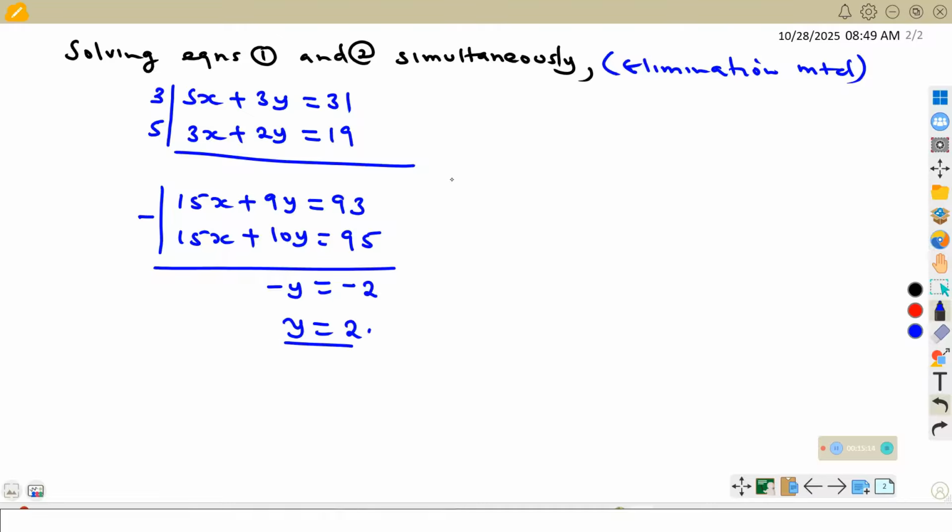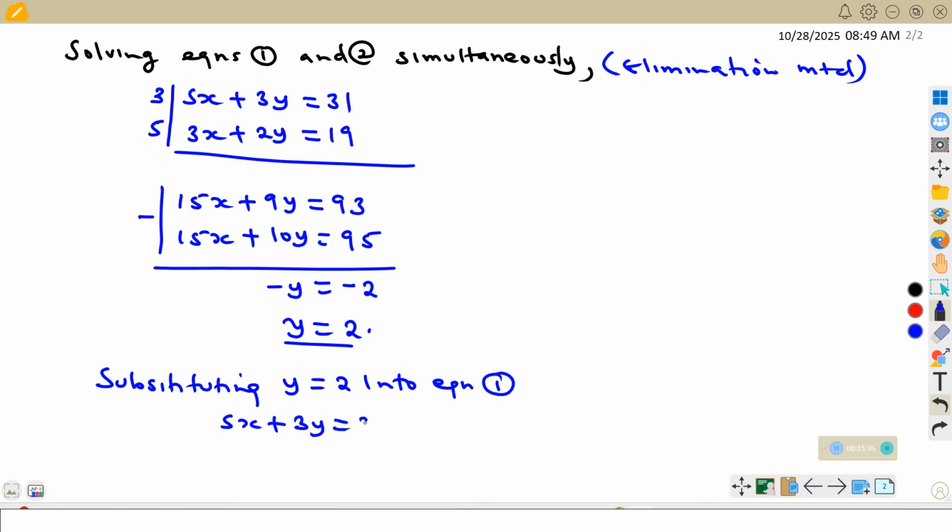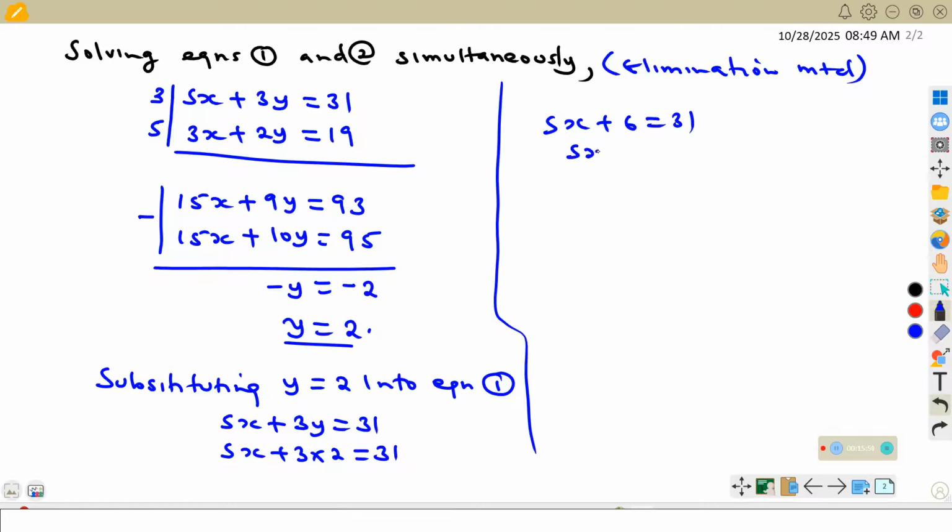So after getting y as 2, we shall substitute y equal to 2 into one of the equations. For example, let's say equation number 1. Equation number 1 was saying 5x plus 3y is equal to 31. So it means 5x plus 3 times 2 is equal to 31. This will give us 5x plus 6 is equal to 31. Then 5x is equal to 31 minus 6.